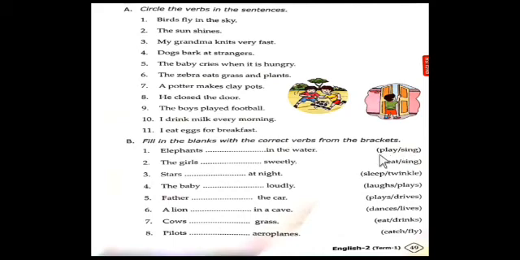So fill in the blanks with the correct form of the verbs here. Play or sing. So play is the correct verb. Okay. Elephants play in the water. They do not sing in the water. Correct? So play is the correct verb. You can write P-L-A-Y here. Now you can read it. Elephants play in the water.